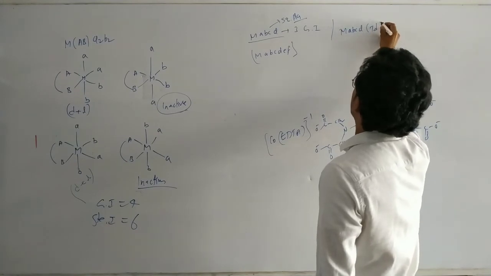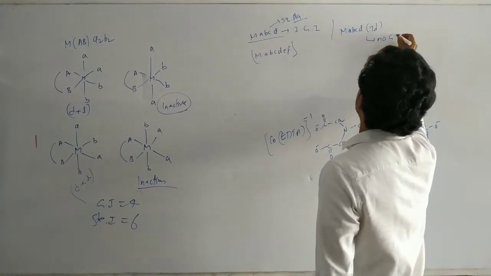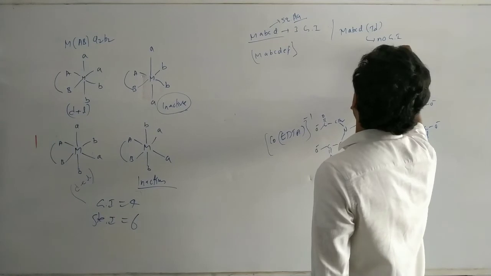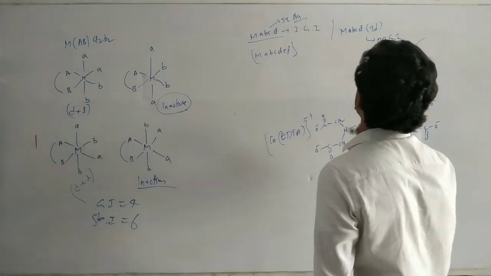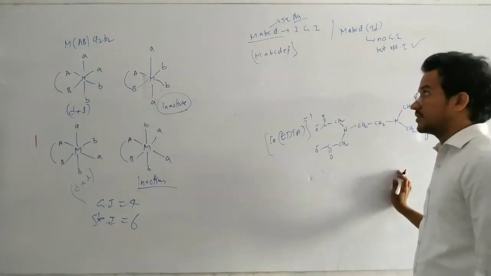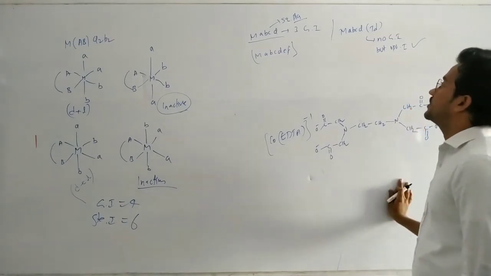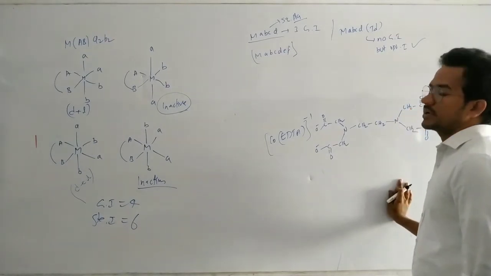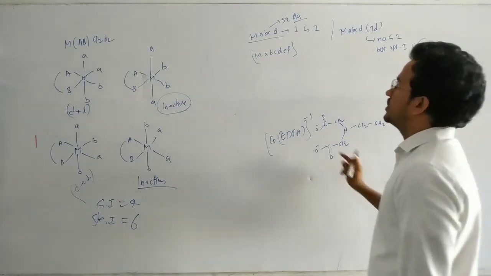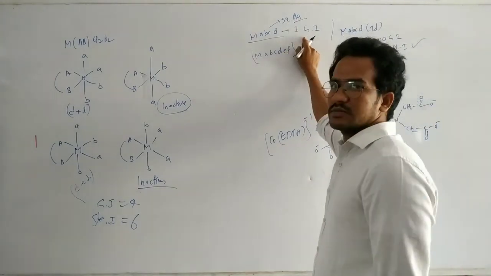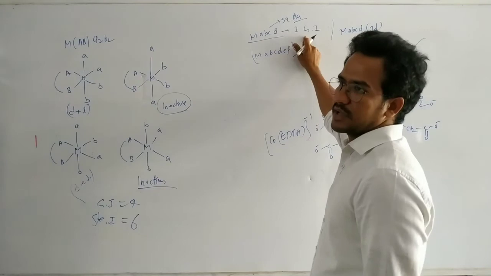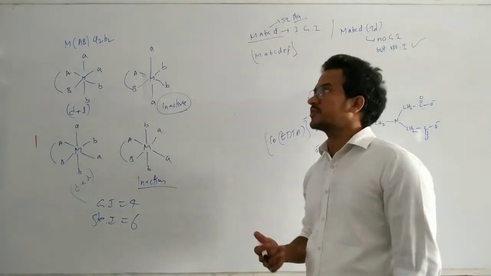MABCD tetrahedral has no geometric isomers but exhibits optical isomerism. Square planar exhibits geometric isomerism but no optical isomerism, because planar compounds do not exhibit optical isomers.